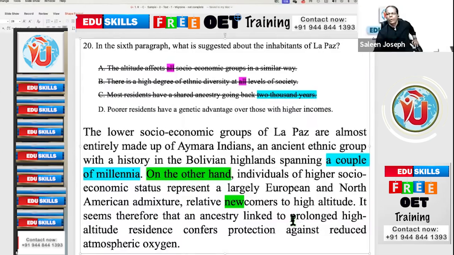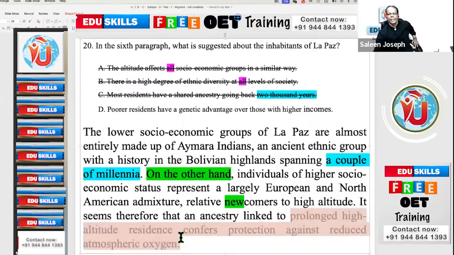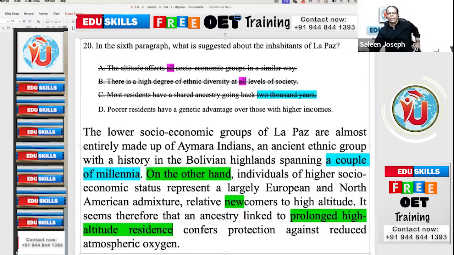See, here prolonged high altitude residence means living a long time at high altitude. Who lived a long time, rich or poor? Poor. The lower socioeconomic groups were there for a couple of millennia, whereas individuals of higher socioeconomic status are relatively newcomers to high altitude. Tell me whether poor people have a longer ancestry or rich people. Now write this down, the lower socioeconomic groups. Just write it down in your notebooks.